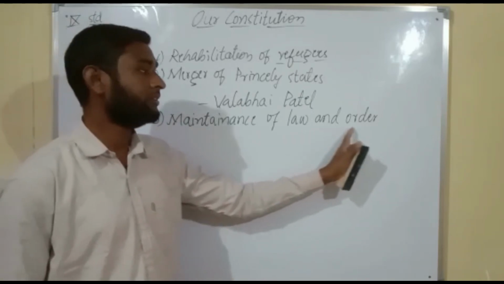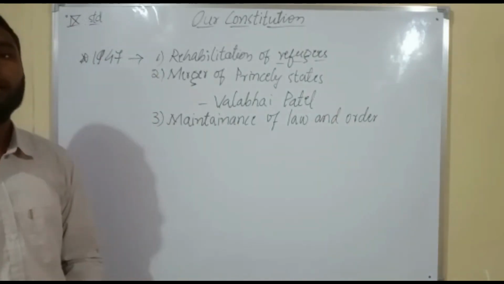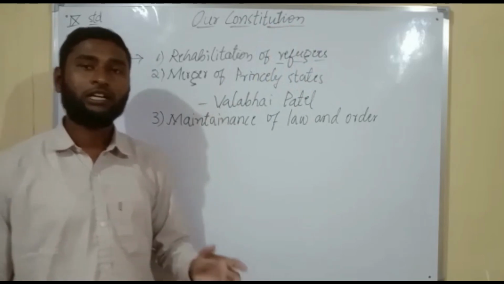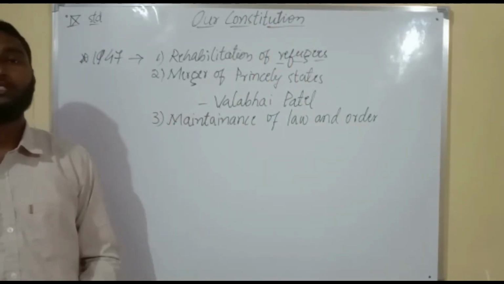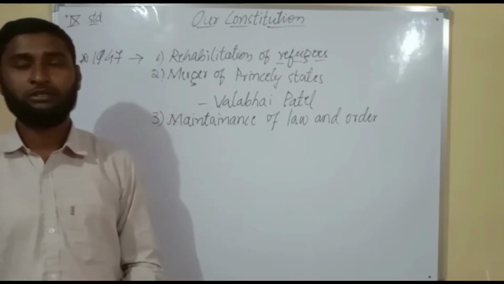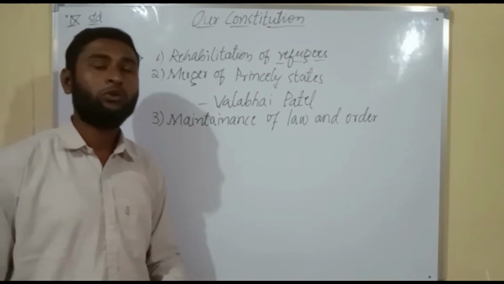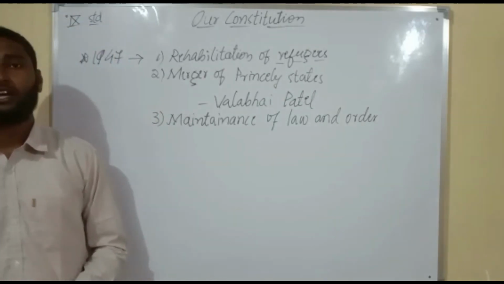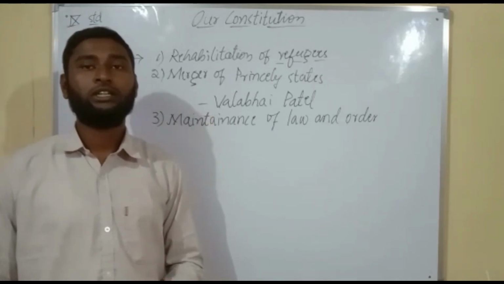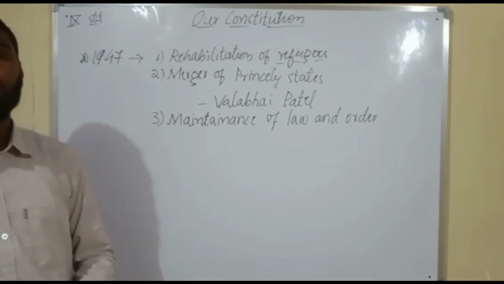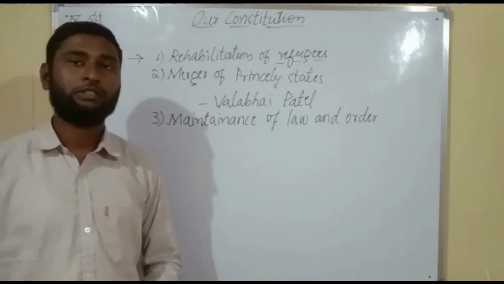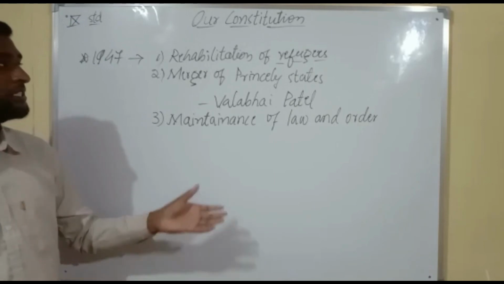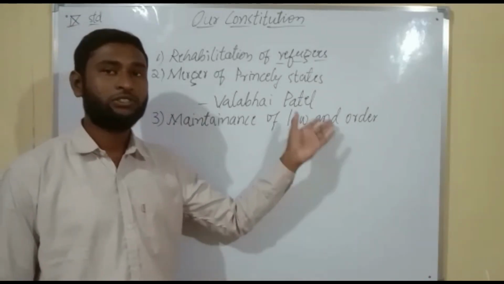For the maintenance of law and order, the Indian leaders gathered and began to worry about the formation of the constitution. Finally, the constitution of India came into force in 1950, on 26th January. Who were the leaders that participated in the formation of the constitution, what was that constituent assembly, how many committees and subcommittees were there, who were the members, and who was given the responsibility of forming the constitution? All such things we are going to study in this chapter.